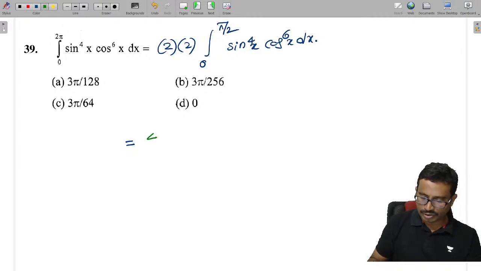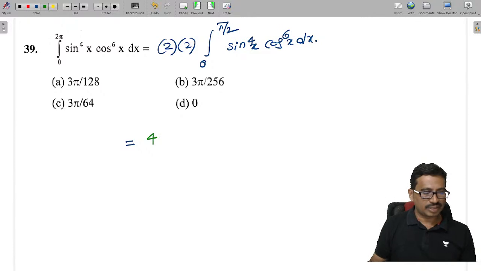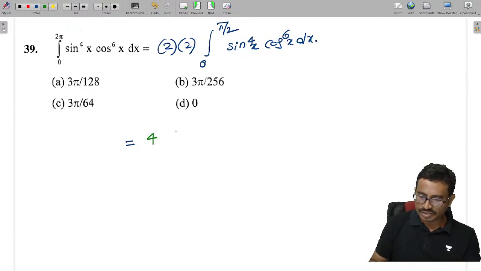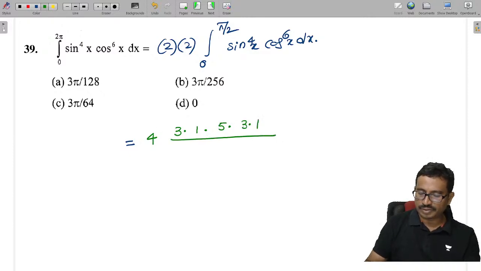Now we can apply the Wallis formula, which is given as 3 into 1 and next 5 into 3 into 1 over 10 into 8 into 6 into 4 into 2, and then pi by 2.